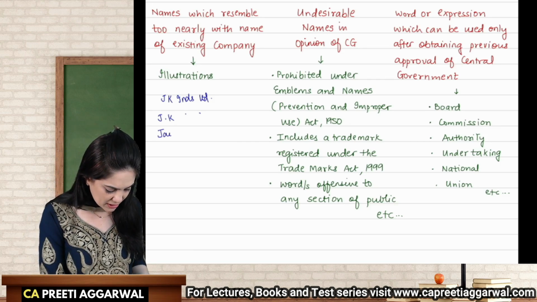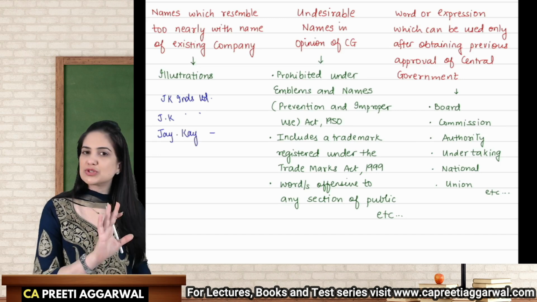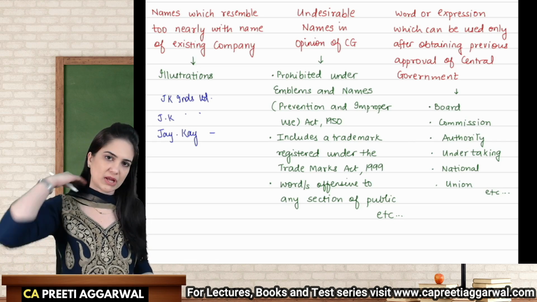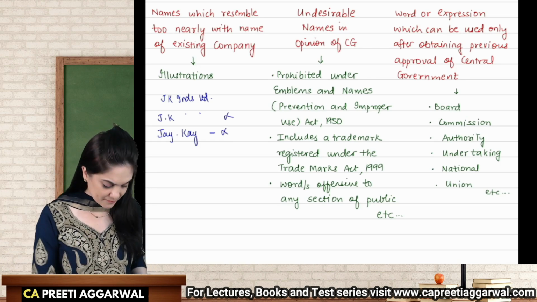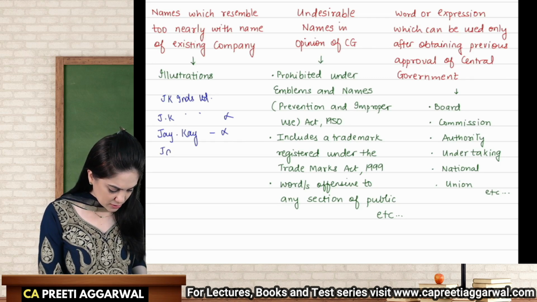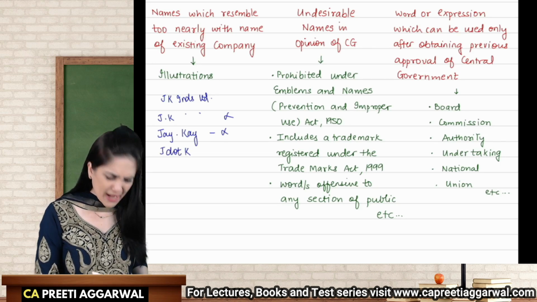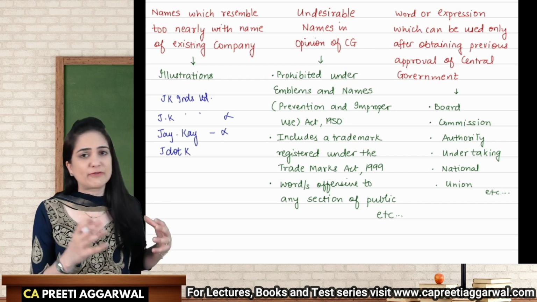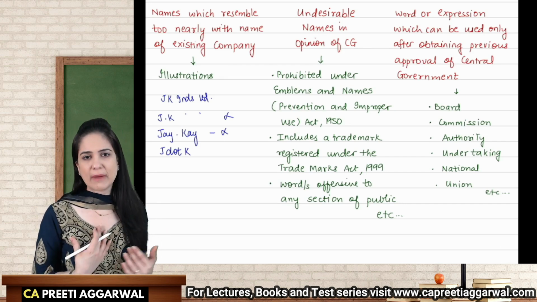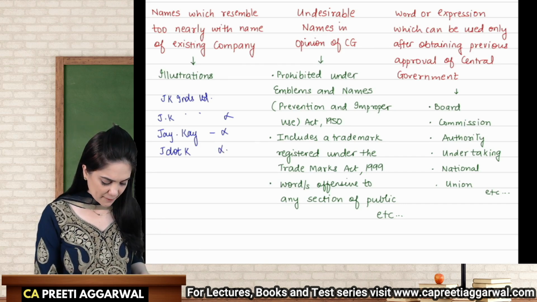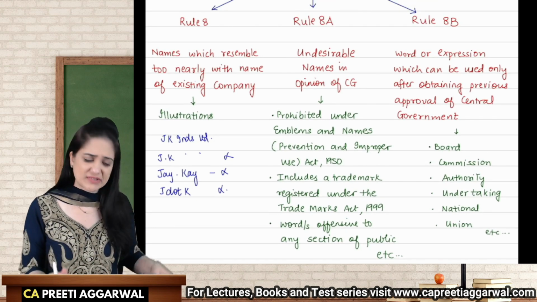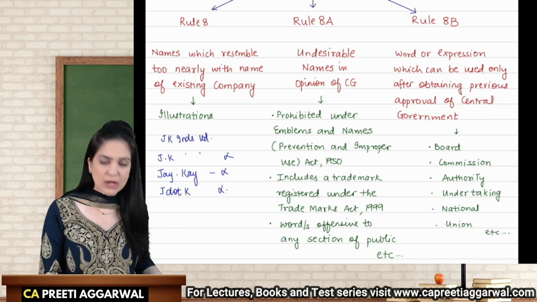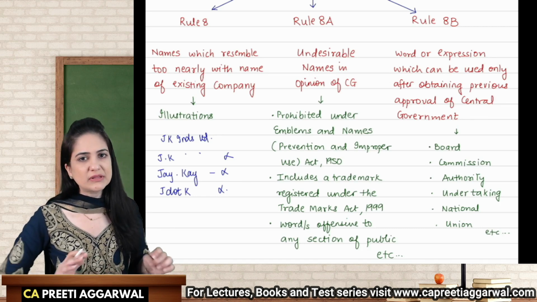I write J.K Industries Limited. This is not something which is different from the name of an existing company. You will not be allowed to register the company with this name. So I have J.K. I'm trying to make the company different because I want the same name for my company. This will not make the company name different from the name of an existing company. It is resembling the name of an existing company. You will not be allowed to register a company in this name.